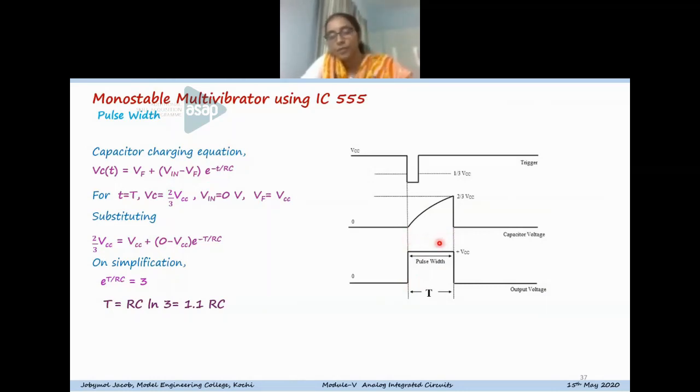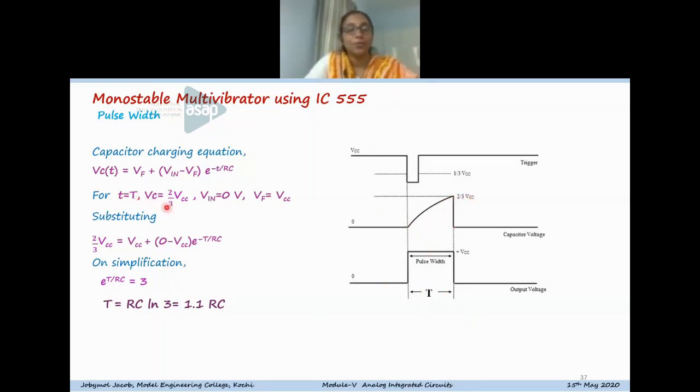This is the pulse width for the monostable operation that determines the quasi-stable operation of the flip-flop, and that can be designed. So any pulse width can be designed by using this expression. In this case also you can see that the capacitor's starting voltage of charging is 0, and when t is equal to T, that is the duration of the pulse width, it will be at 2/3 VCC.